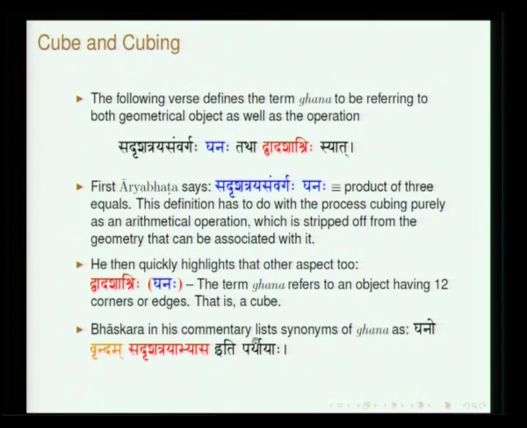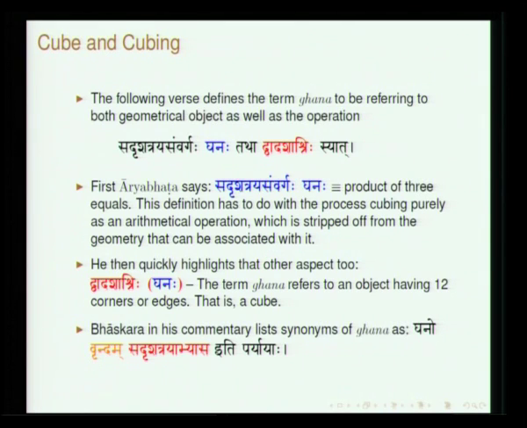paryayaha. See, this is what has been stated by Bhaskara. In fact, sometimes they use Vrindam Sadrishatraya Abhyasaha. Abhyasa is basically product. Sadrishatrayasya Abhyasaha is the product of three quantities which are one and the same. So, this is what is cube. And in fact, what is interesting to note is this Aryabhata's definition of the cube, stripping out the geometrical thing. So, as a quantity you take the product thrice and you get this. So, this is a sort of abstraction, going beyond what one sees as a geometrical shape.